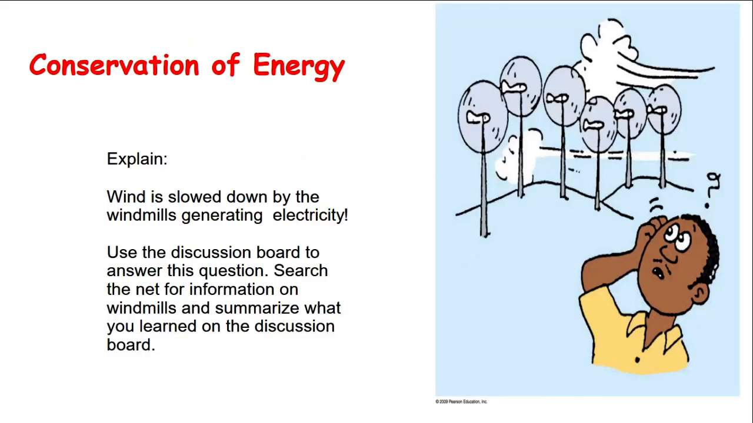We have a question here to explain. Wind, as it blows over the windmills, will get slowed down, and we want to understand why. So try to explain why the wind is slowed down by the windmills, which will generate electricity. Think about this and then use the discussion board to answer this question. Try to expand on this idea as much as you can. Search on the net for information on windmills and how they are utilized to get energy, and then summarize what you learned on the discussion board.